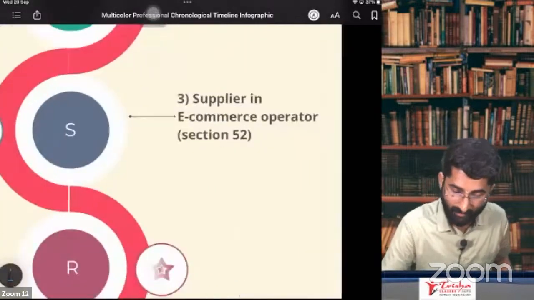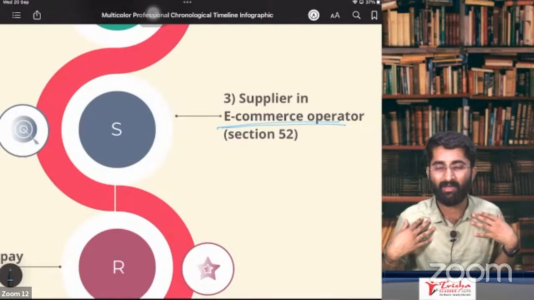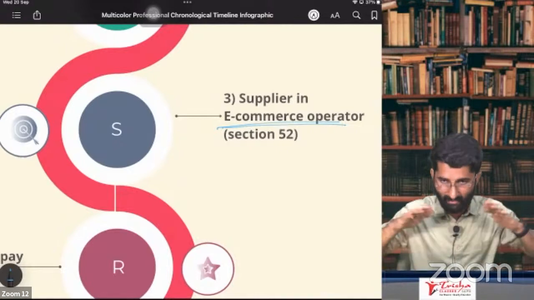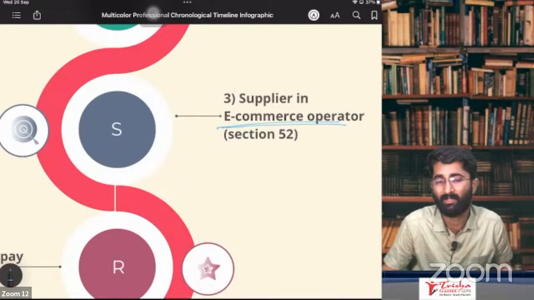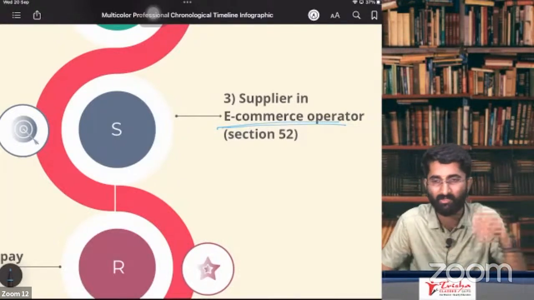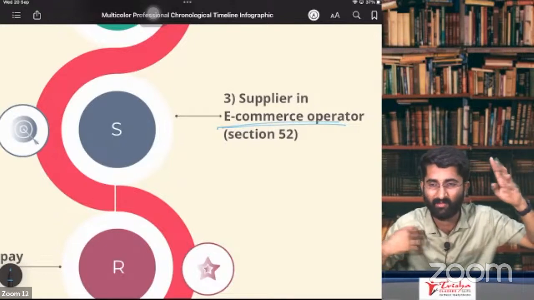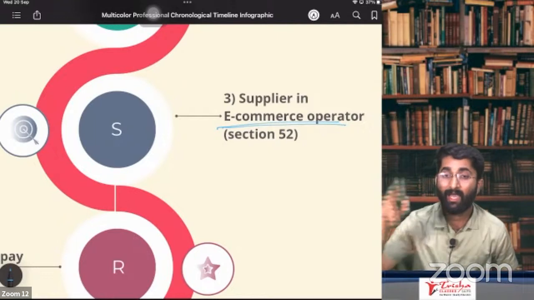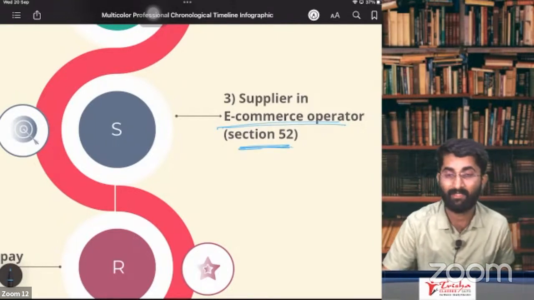Okay. Next one, supplier in e-commerce operator. So think that I am a restaurant guy. I am a restaurant guy and I am registered in Swiggy. If I am registered in Swiggy, I am the supplier registered in e-commerce operator. So Swiggy, Amazon, Flipkart, all these are e-commerce operators. They will be doing TCS under section 52.